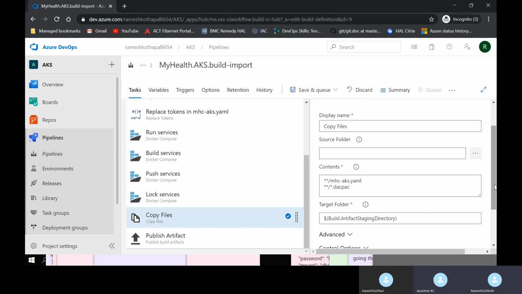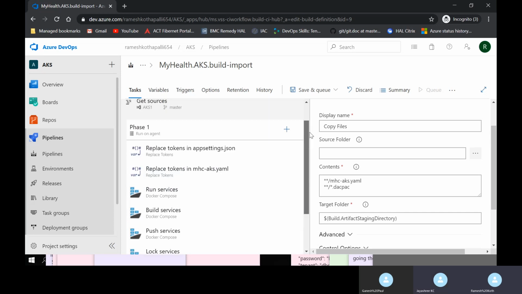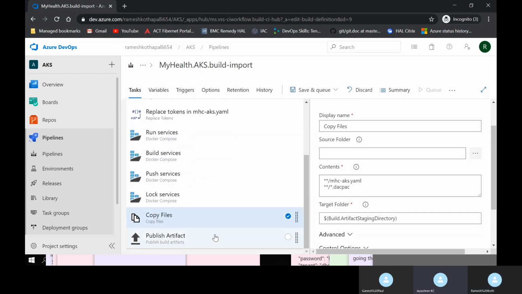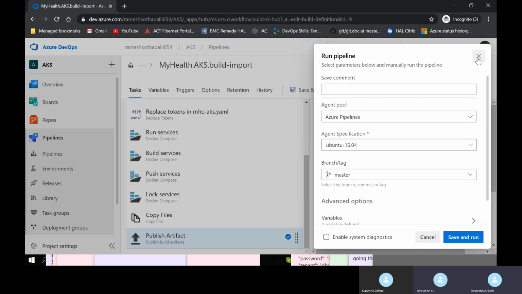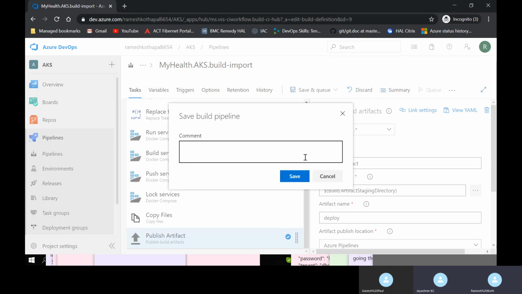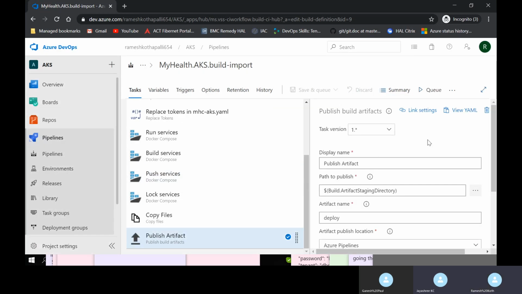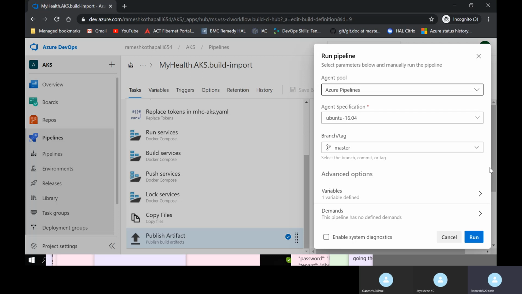And then the publish artifact will publish all your files from that staging to the drop. That's it. You can go ahead. Save first, because save and run will again ask you to queue. Yeah, queue it. Go ahead and run.